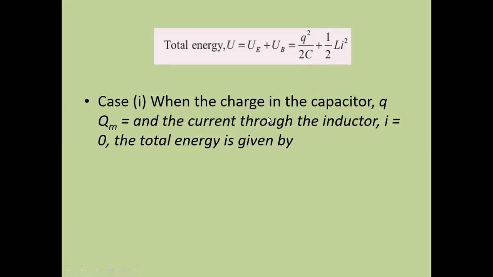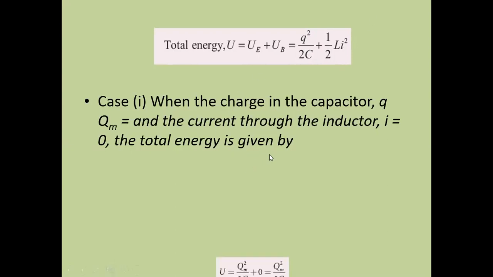Case number 1: the capacitor is fully charged. When the capacitor is fully charged, the inductor energy is 0, because there is no current flowing through the circuit, so I is equal to 0.